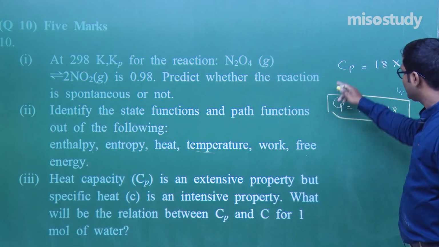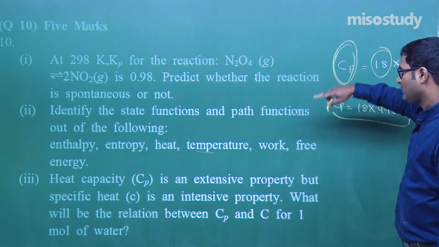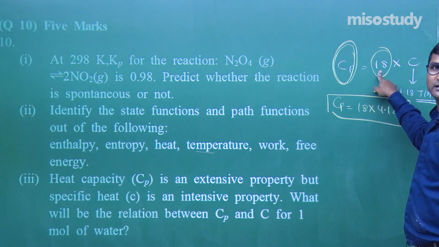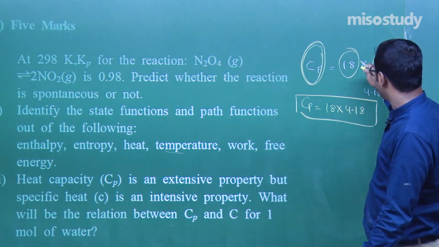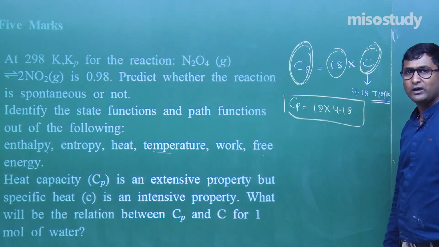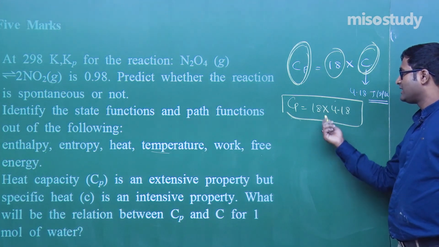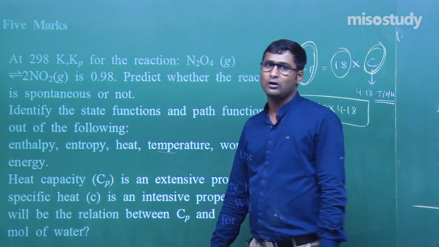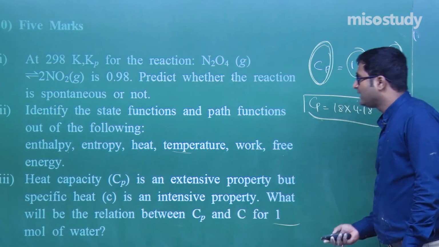Again, Cp is the heat capacity, which depends on the mass, so it is an extensive property, but C is fixed whatever the condition, and this C is, my friend, a specific heat capacity whose value is fixed at 4.18 joule per gram per Kelvin. Put the value, you get the relation. Cp is equal to 18 into C, because here is given only 1 mole of water, my friend. Am I right? Yes, sir, you are absolutely right.